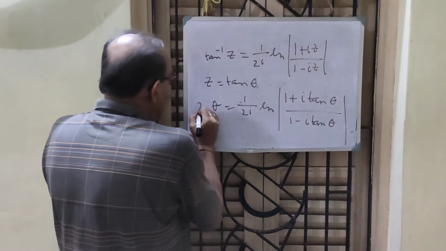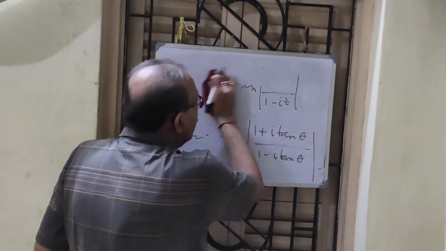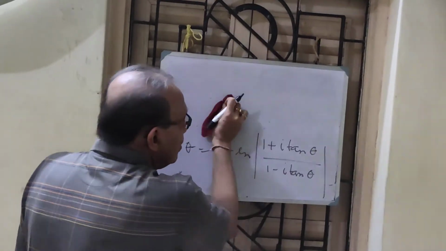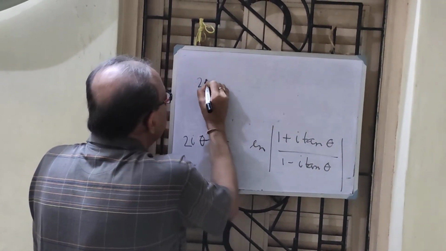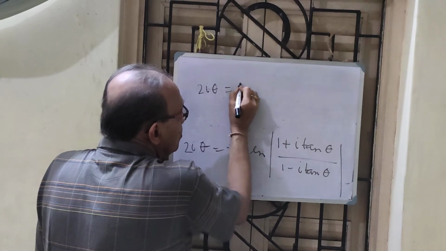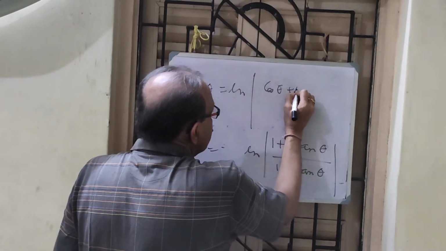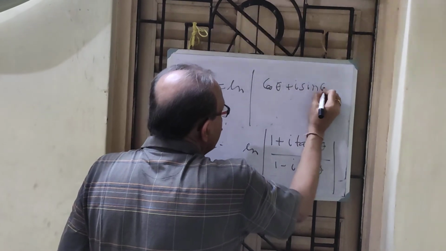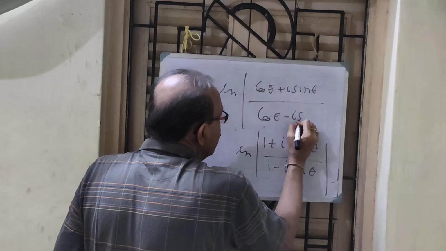I take 2i here, it goes here. I know tan theta equal to sin theta by cos theta from my school. Therefore, 2i theta is simply equal to ln (cos theta plus i sin theta) by (cos theta minus i sin theta).